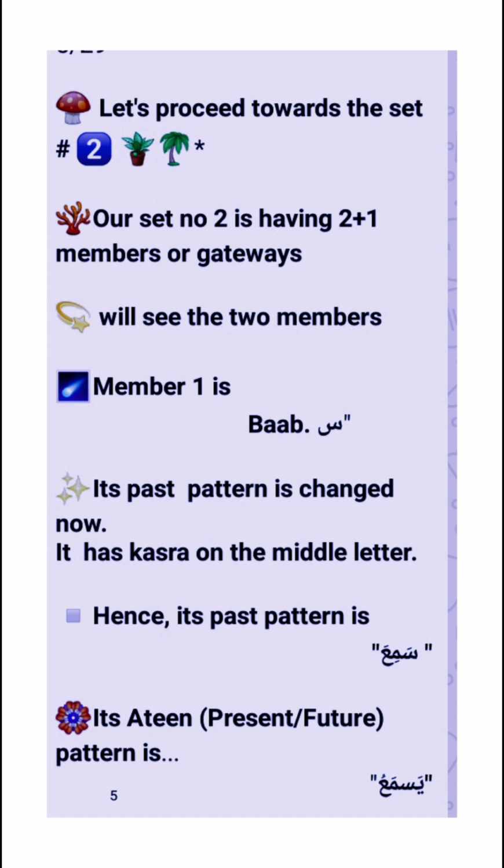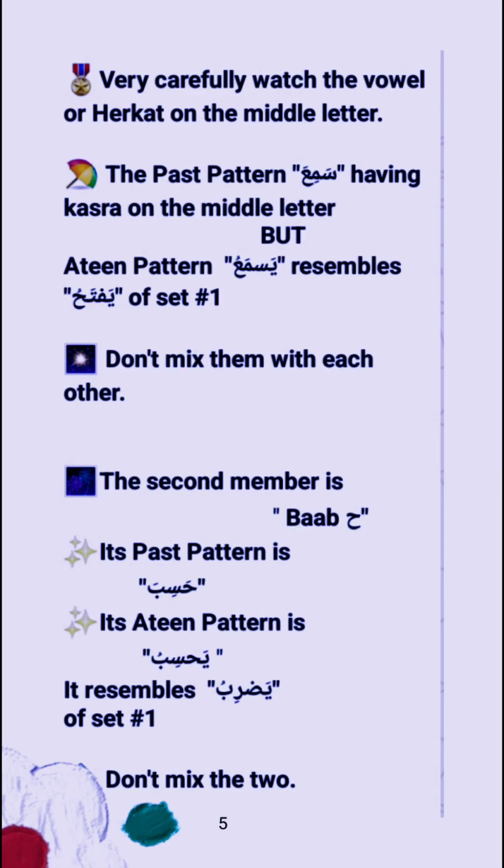We'll see the 2 members. Member number 1 is Bab Seen. Its past pattern is changed now. It has kasra on the middle letter: sami'a. And its Athene, present or future, pattern is yasma'u. Very carefully watch the vowels or harkat on the middle letter. The past sami'a has kasra on the middle letter, but the Athene pattern yasma'u resembles yaftahu of set 1. Don't mix them with each other.